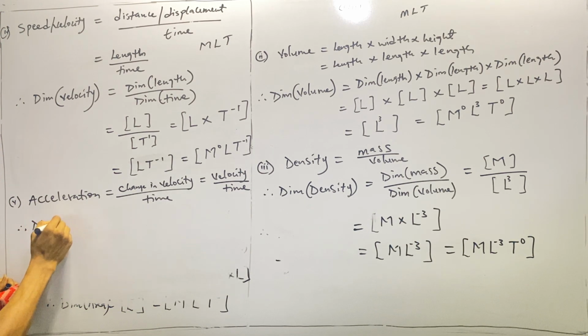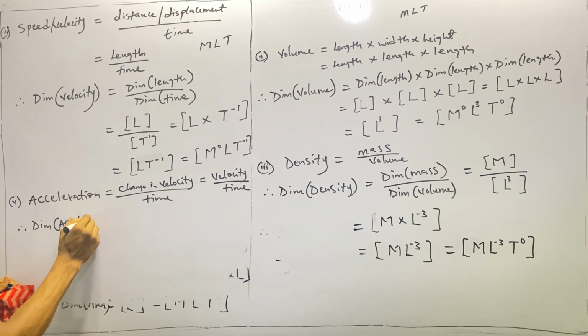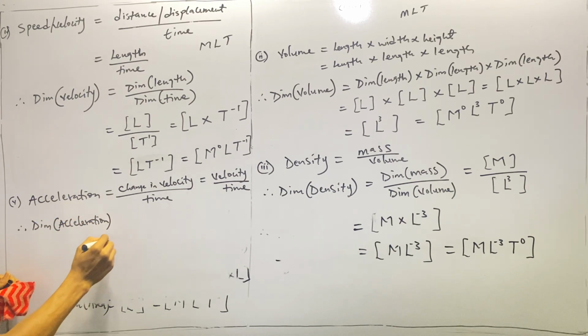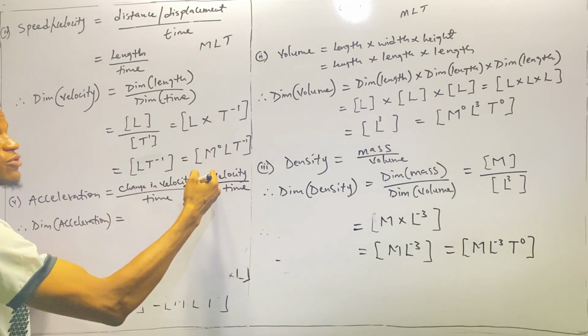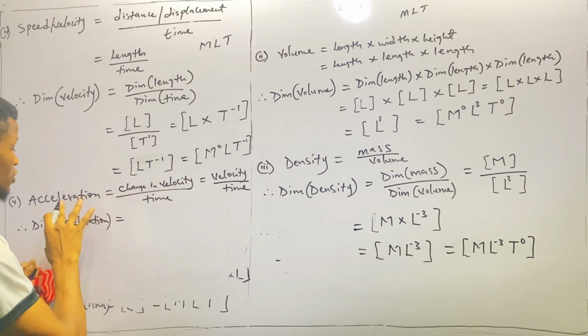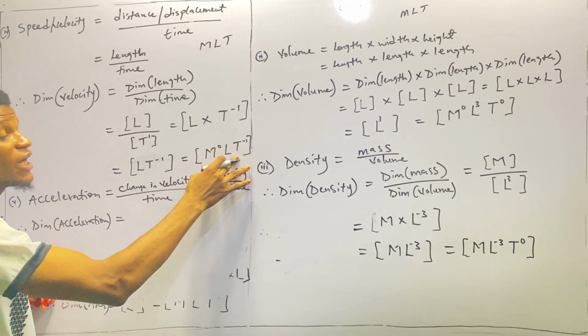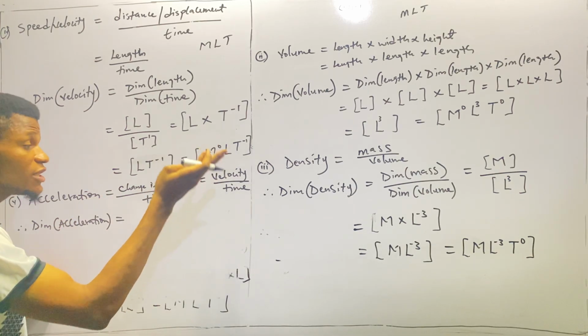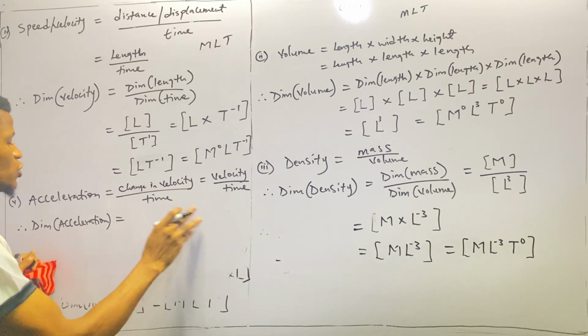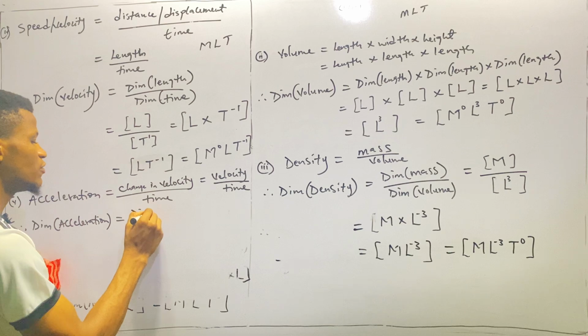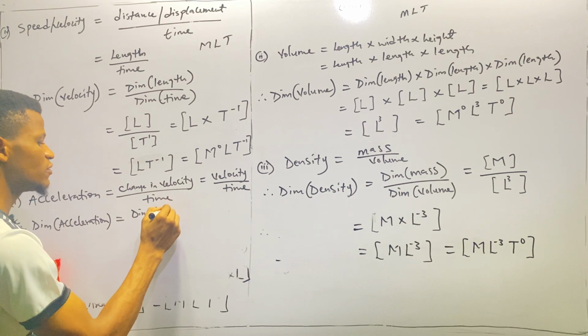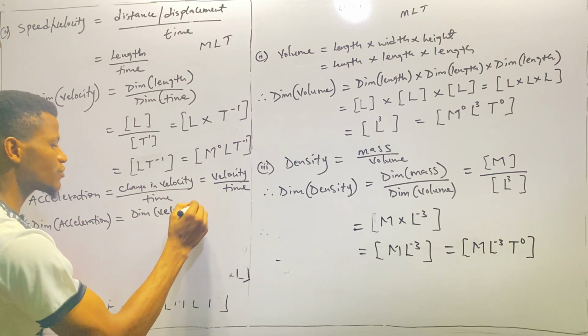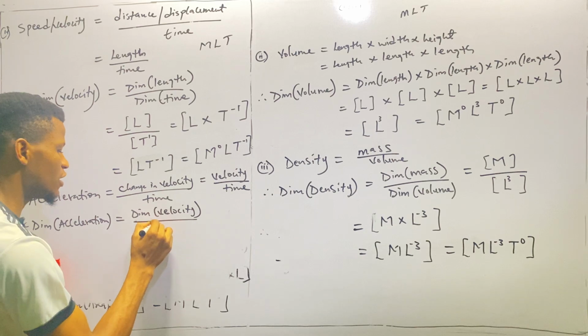Okay, so therefore the dimension of acceleration will be equals to dimension of velocity over dimension of time, because acceleration was defined in terms of velocity and time. So therefore it must have a dimension of velocity and a dimension of time. So we have dim velocity over dim time.